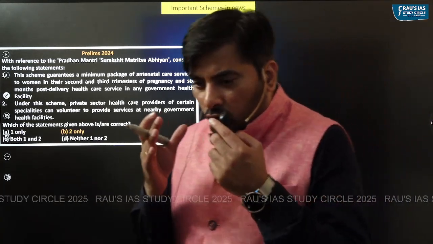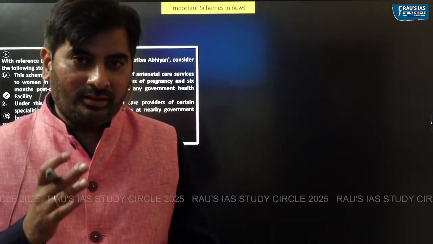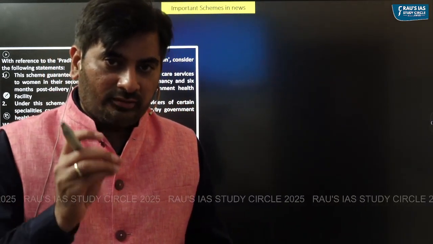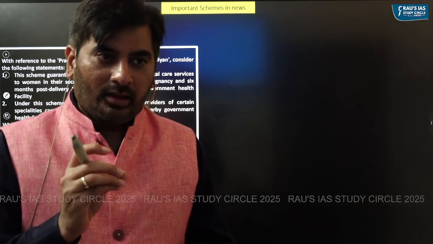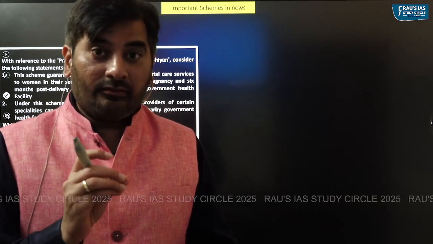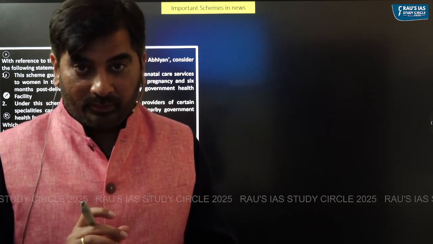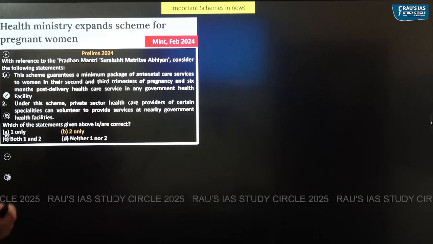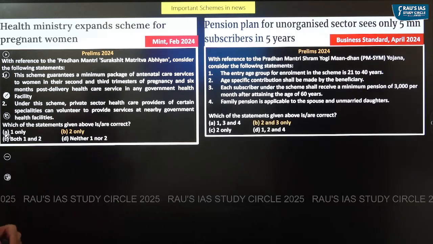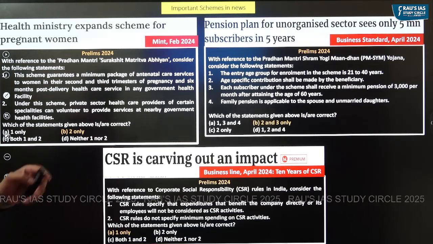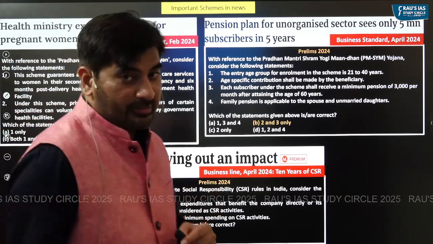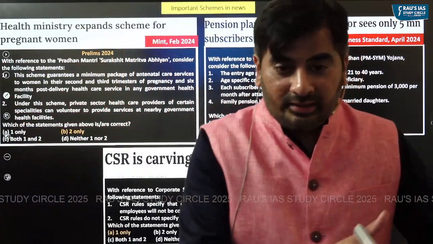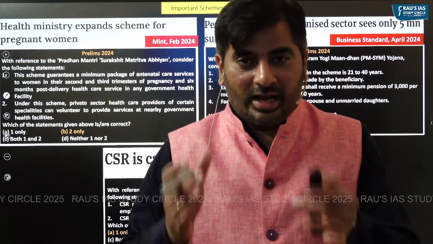And if you closely observe the questions on schemes, you'll find that usually these schemes were in news last year. Take for instance, Pradhan Mantri Surakshit Matritva Abhiyan, Pradhan Mantri Shram Yogi Maandhan, as well as corporate social responsibility.